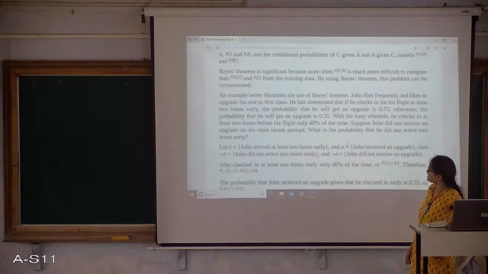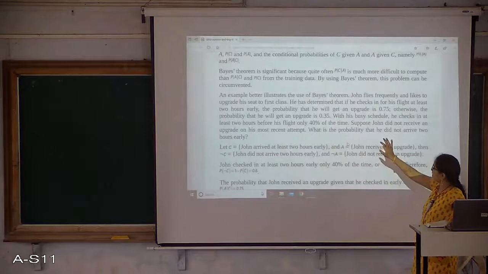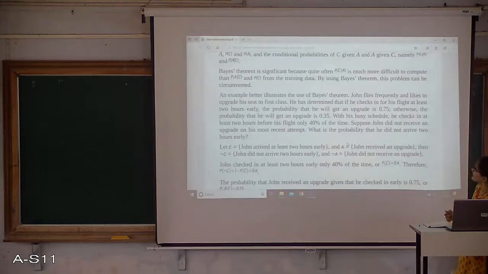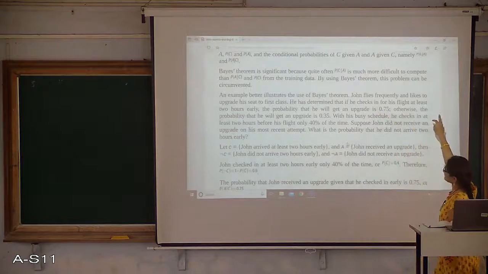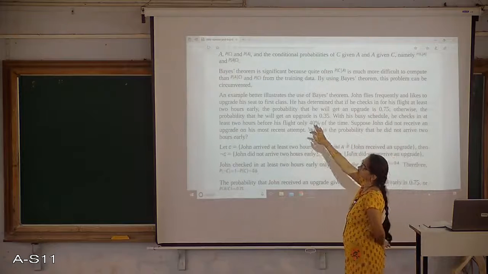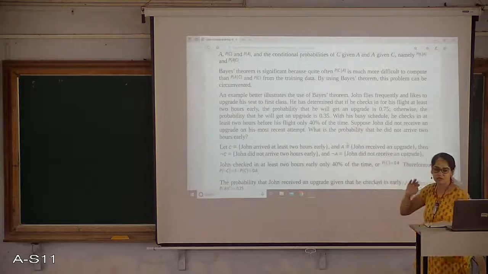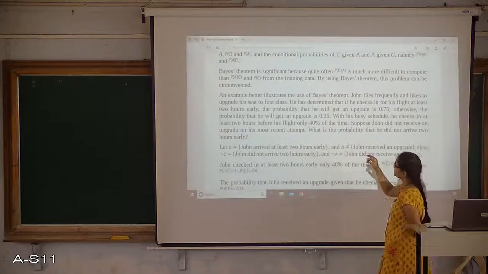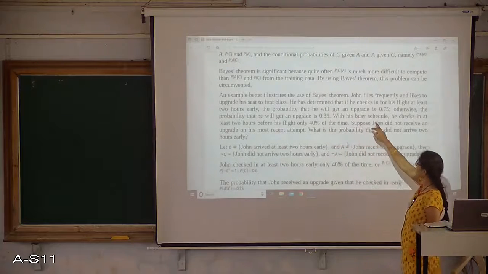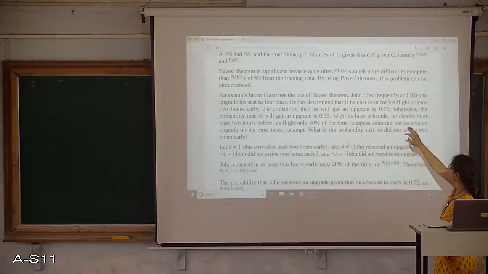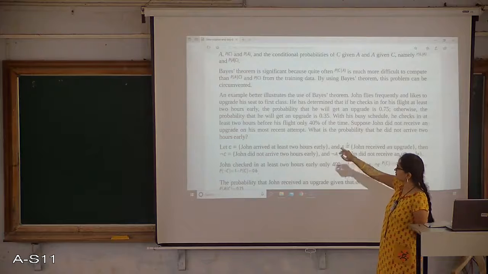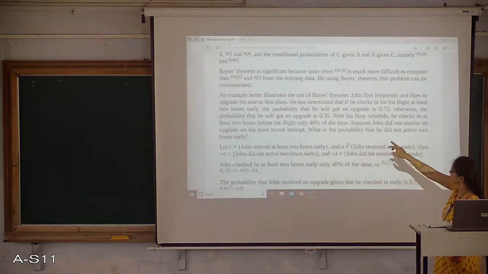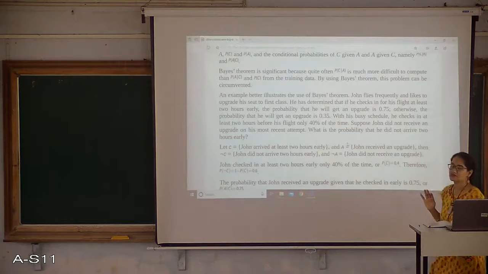So let us consider this. One particular example is John flies a flight. John flies frequently and likes to upgrade his seat to first class. He has determined that if he checks in for his flight at least 2 hours early, the probability that he will get upgraded is 75%.